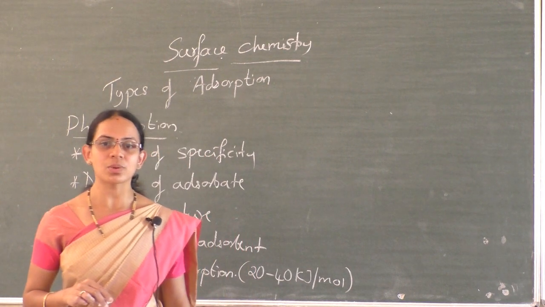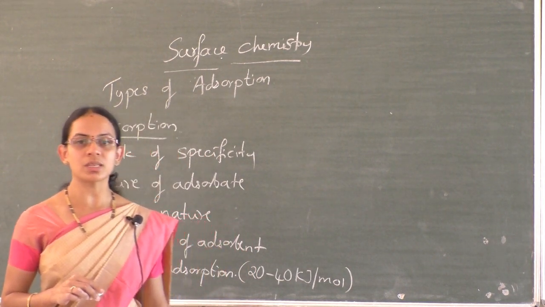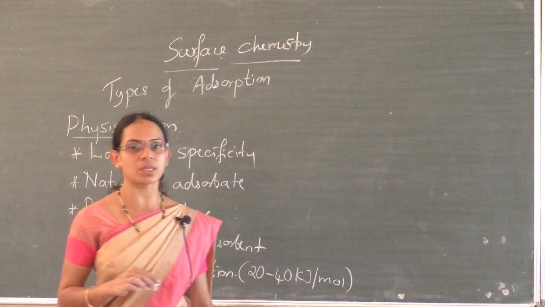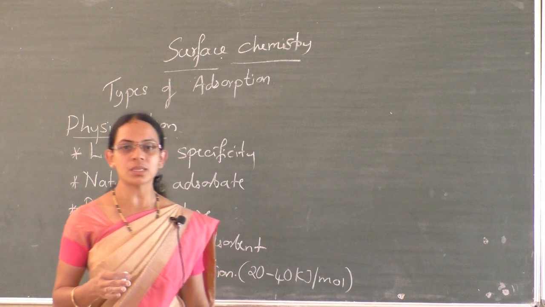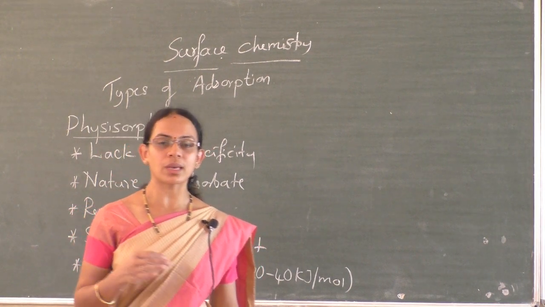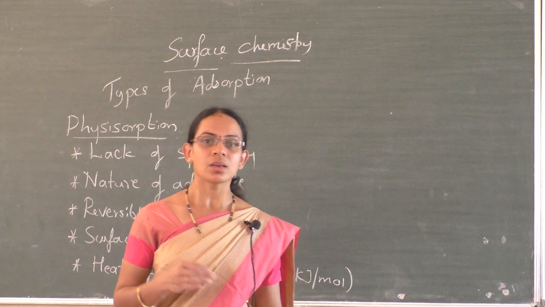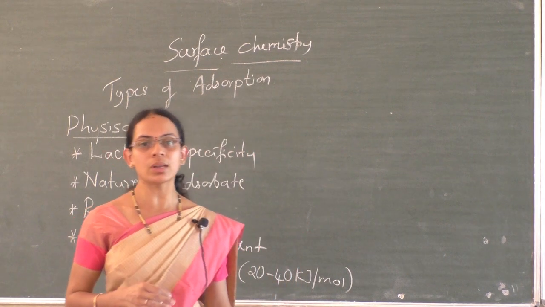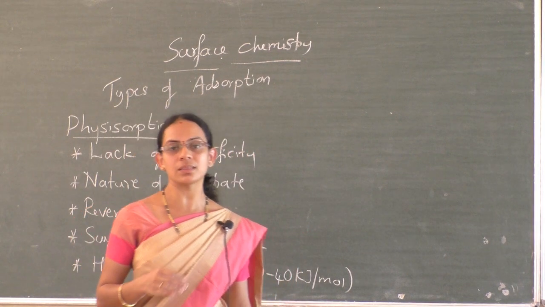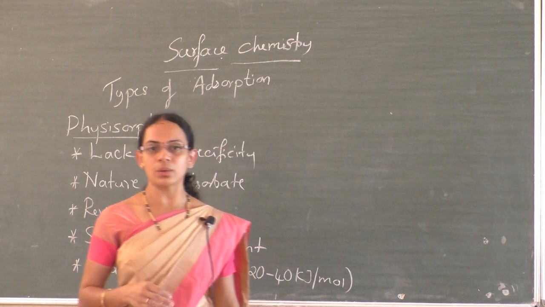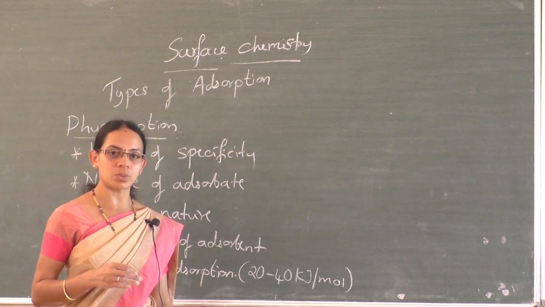In the last class, we have studied about adsorption, absorption, desorption and sorption. And adsorption is a phenomenon of accumulation of molecular species on the surface of a solid or liquid rather than in the bulk of the solid or liquid. That phenomenon is called adsorption.